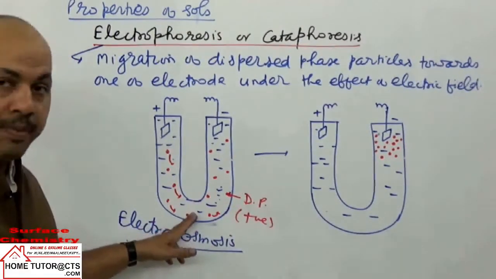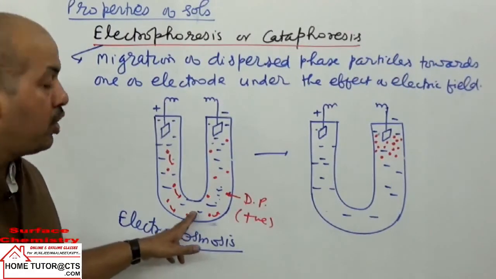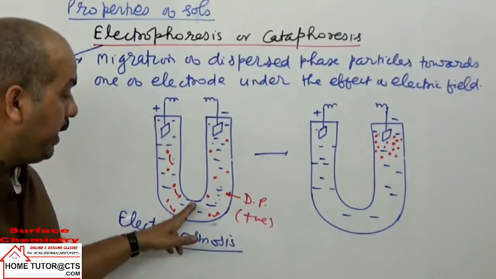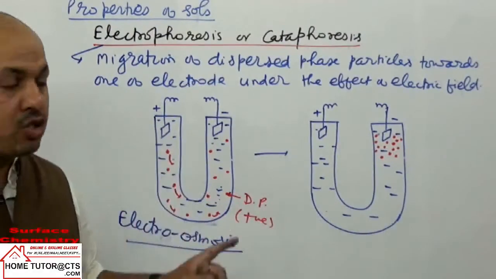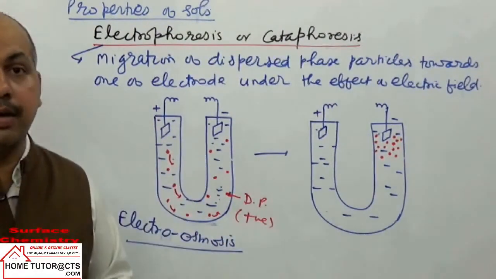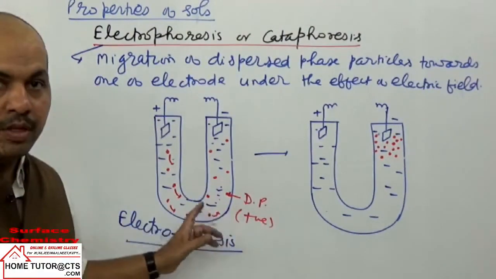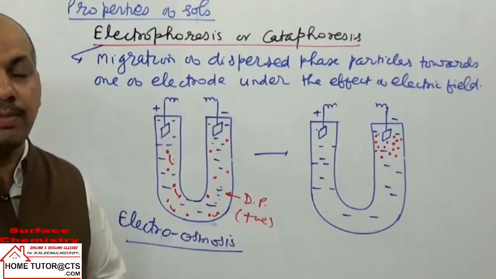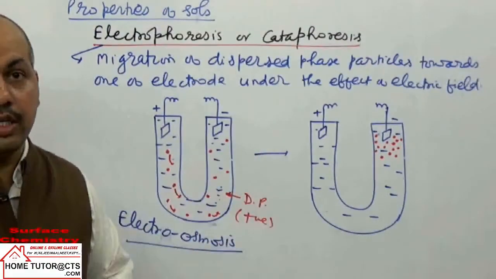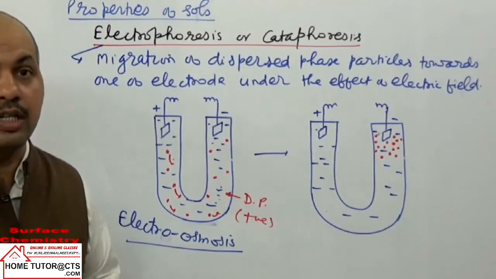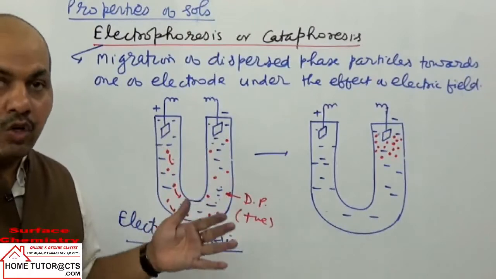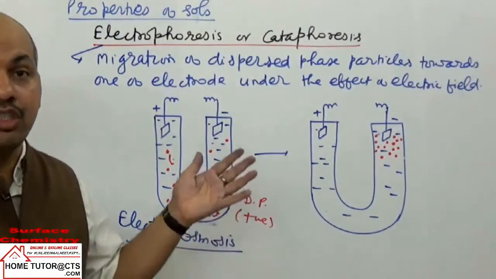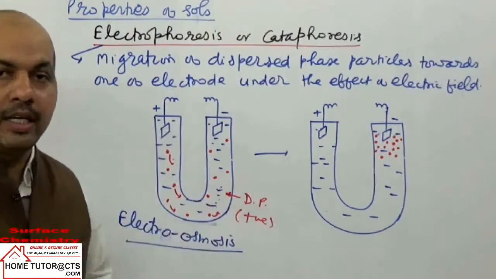We can put a separation or membrane made of animal membrane. If it is put here, what happens? The dispersed phase particles cannot pass through it. The dispersed phase particles all have one charge, positive or negative, and to make the sol as a whole electrically neutral, the medium will carry equal and opposite charge.